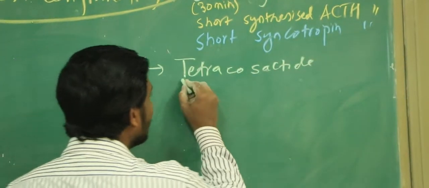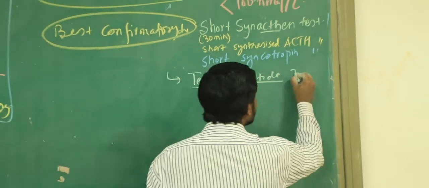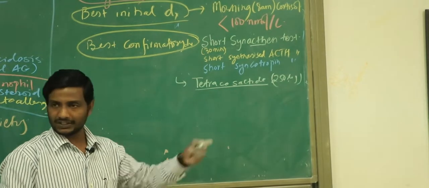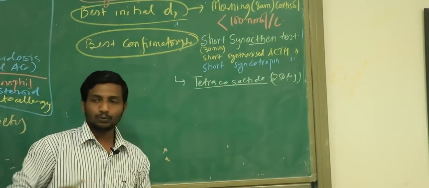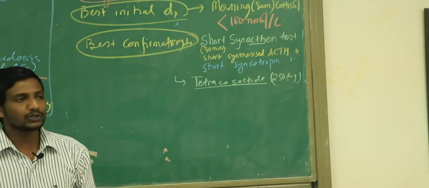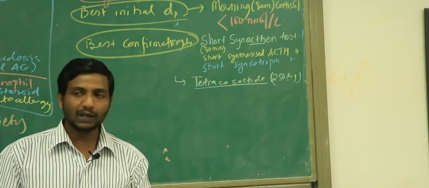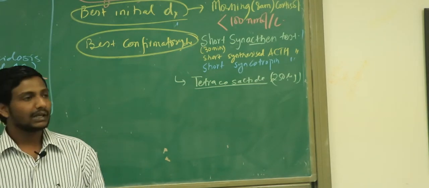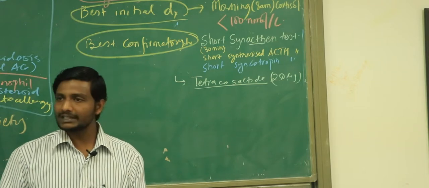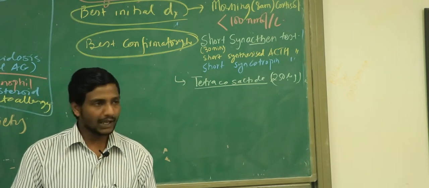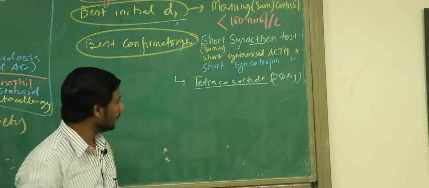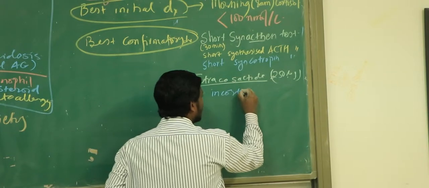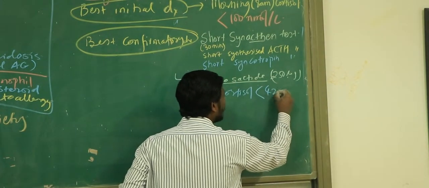We give this drug, generally at a dose of 250 micrograms, intramuscularly, and we wait for 30 minutes. If the cortisol level increases by more than 420 nanomole per liter, then we say okay, it is normal. But if the increase in cortisol is less than 420 nanomole